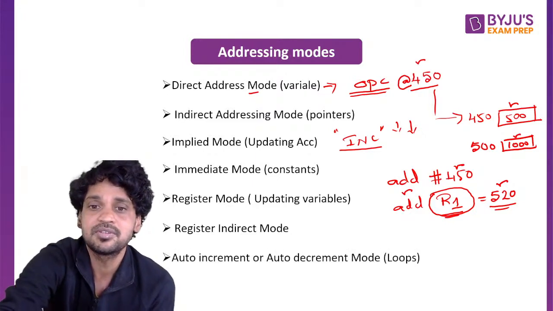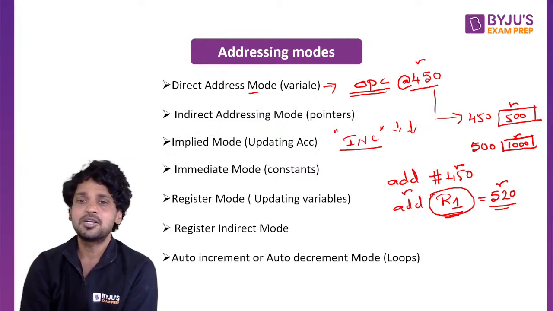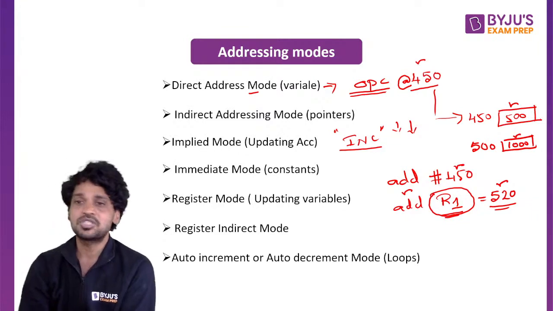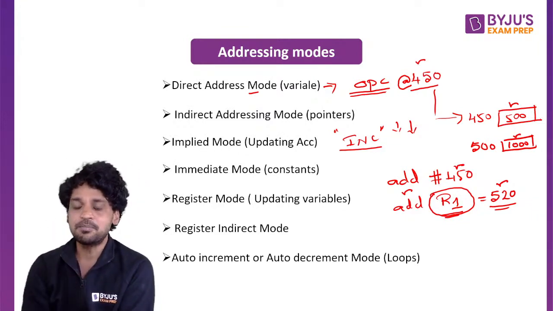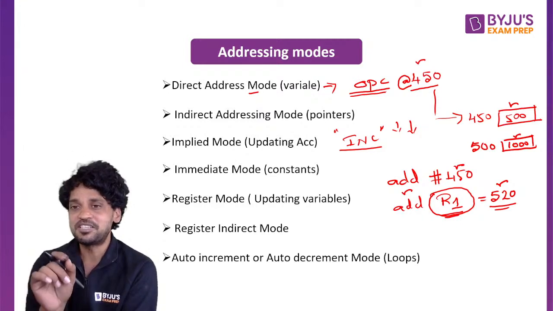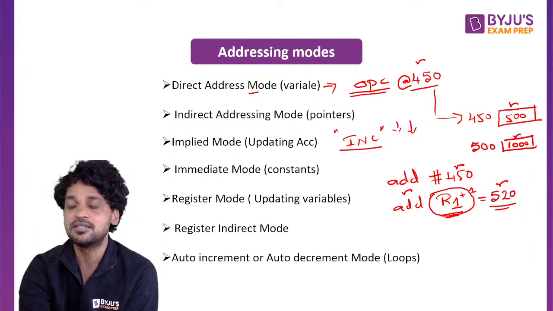The next thing is auto increment or auto decrement addressing mode. Simple. Auto increment and auto decrement addressing modes are pretty much similar to register indirect. The only exception is that the register which is specified in the instruction will be incremented or decremented. In the auto increment addressing mode, the register that is specified in the instruction will get incremented after performing the operation.